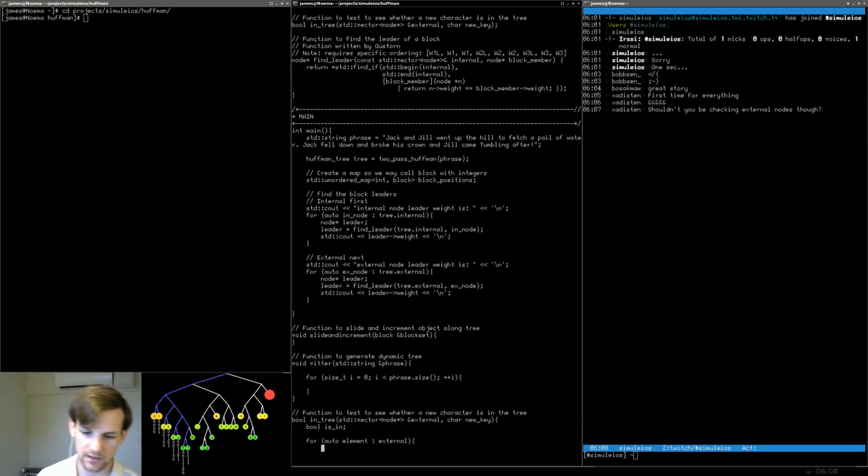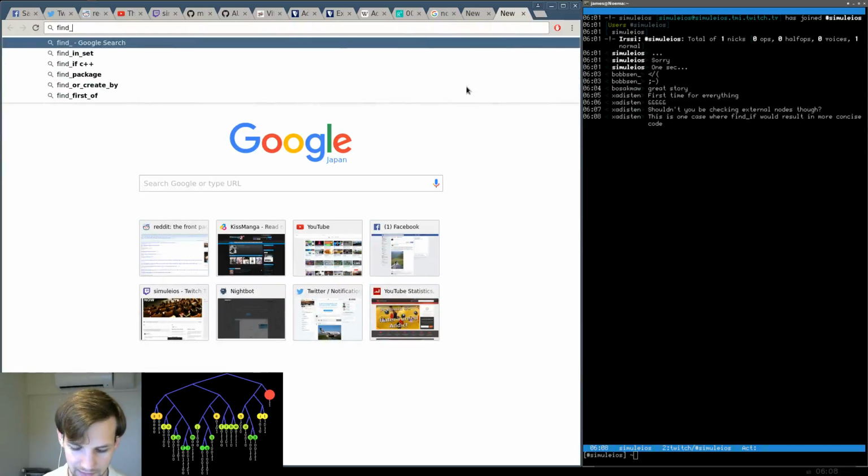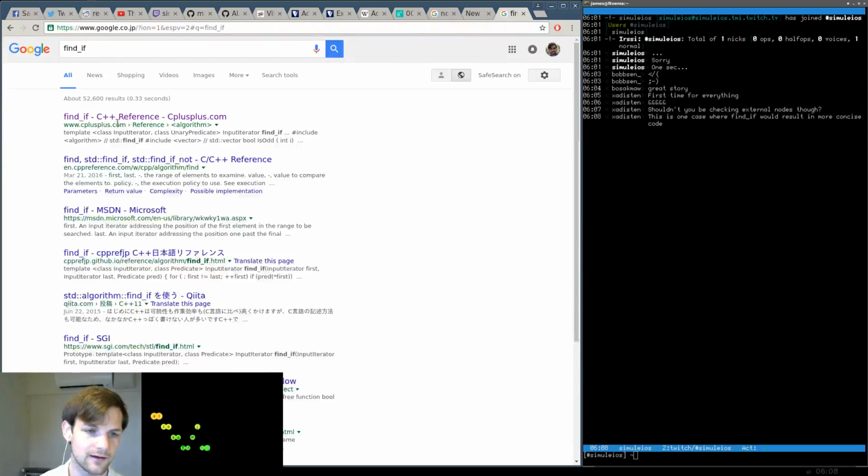So now we're going to say for auto element, we're just going to go through all the elements. There aren't going to be that many elements at max. The absolute maximum, if we use all the characters we could, is going to be like 100 or something like that. This is one case where find_if would result in more concise code. Yeah, I've never used find_if before. That's fine. This is the first time for everything. Find_if, let's see.